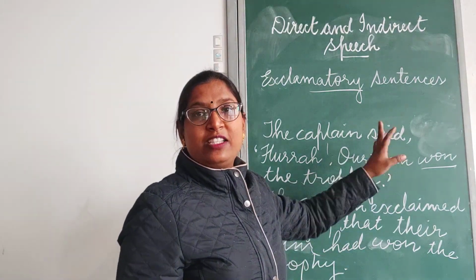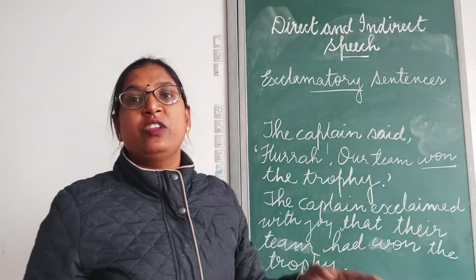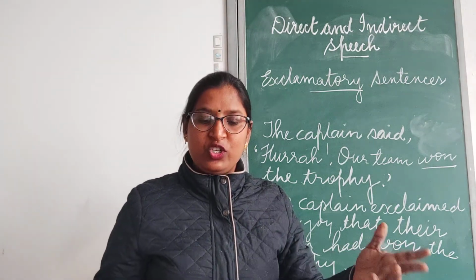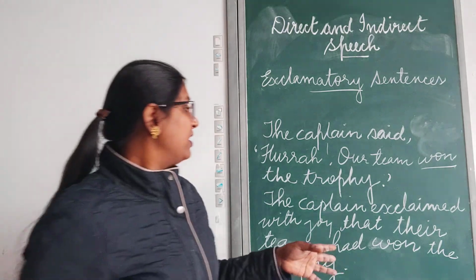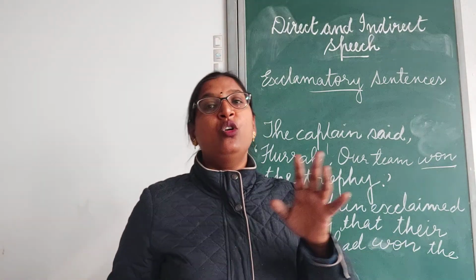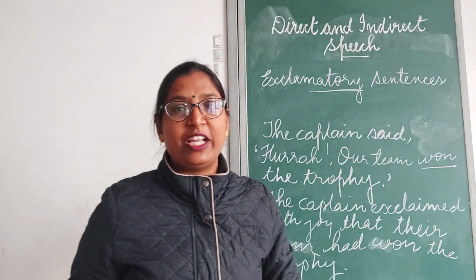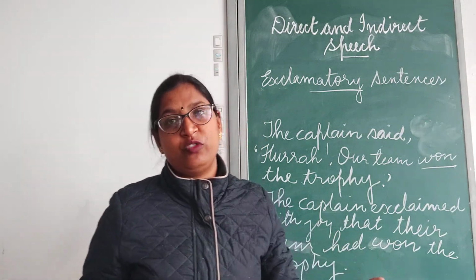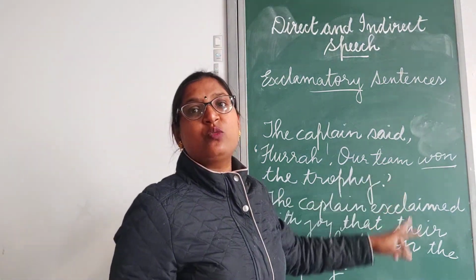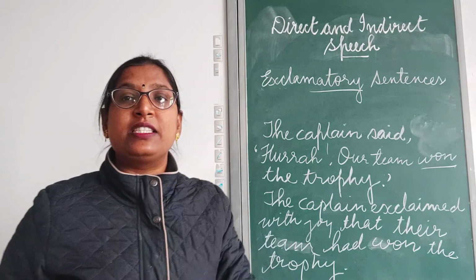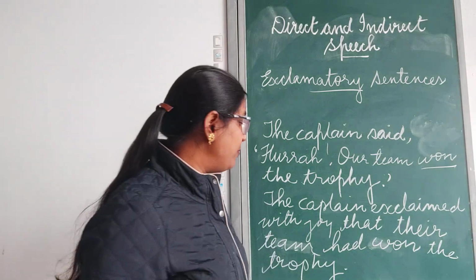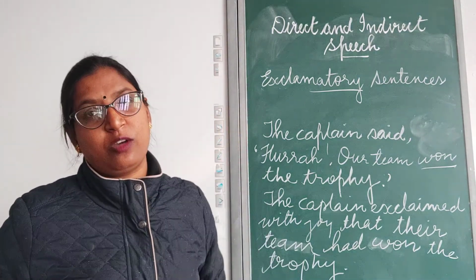The introducing verb said is changed to exclaimed with joy, exclaimed with sorrow, or we can use the words cried, wished, blessed, and so on. Clear? And then I told you the interjections like alas, hooray, oh no, all these are omitted. Instead we can use the phrase exclaimed with happiness or exclaimed with joy and so on. Clear? And the third important thing is your exclamatory sentence will change into an assertive sentence. Clear? And instead of the sign of exclamation we will put a full stop there.